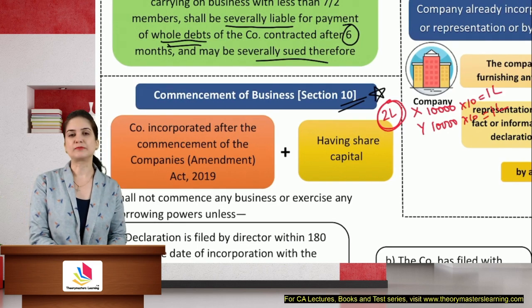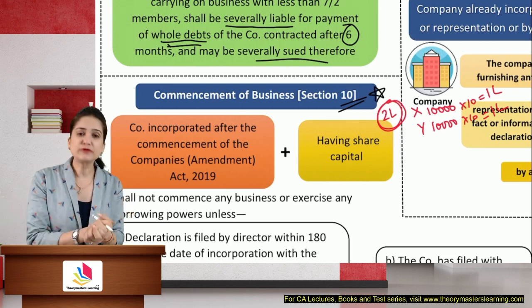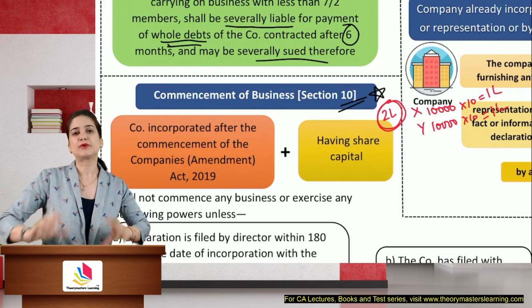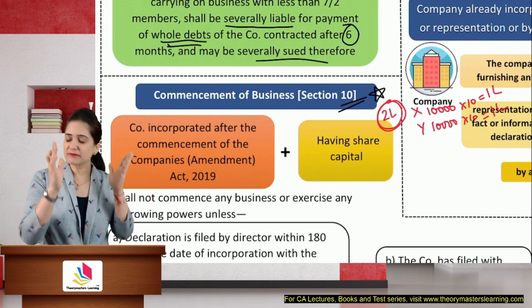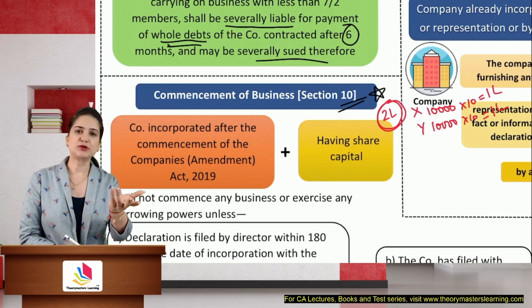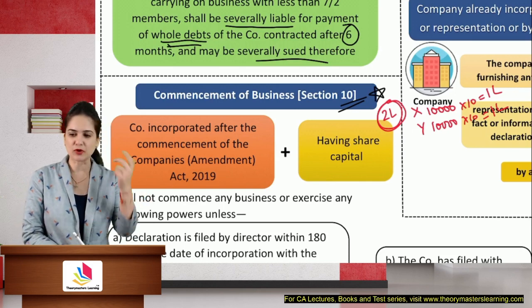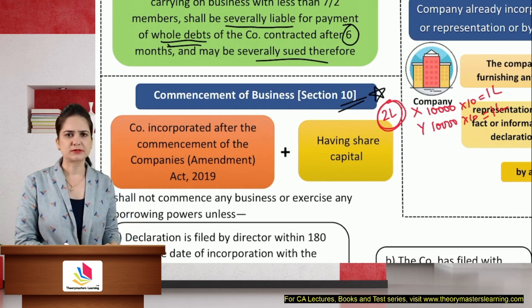Now ROC says, prove it. Prove that you have actually brought in 1 lakh rupees in the business. Give bank statement. Give me some proof. How will I know that you have? It is possible that you have just written that you will contribute, but you have not yet brought that cash into the business. It means that you're not carrying on the business. I'm doubtful.